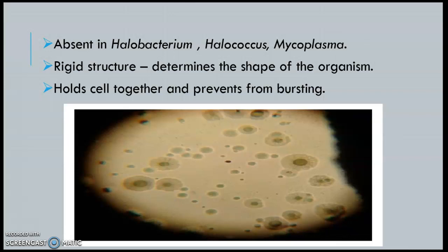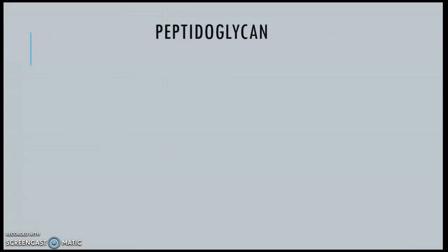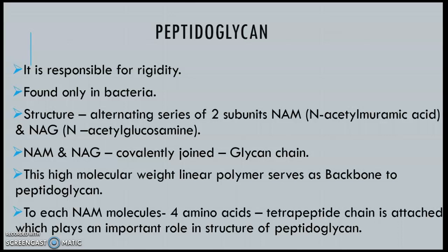So the cell wall is very important. It holds the cells together and it prevents the cells from bursting due to osmosis, etc. So we'll see in detail about the bacterial cell wall. The bacterial cell wall is made up of peptidoglycan. Peptido means peptide. Peptide means amino acids, a group of amino acids linked together to form a peptide chain. Glycan means sugar. Amino acids and sugar molecules together are called peptidoglycan.